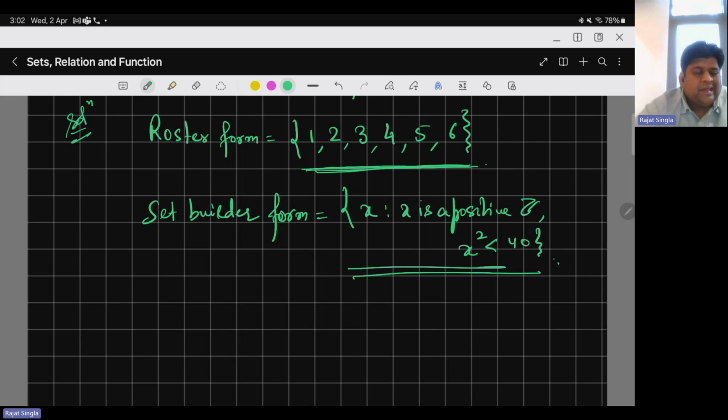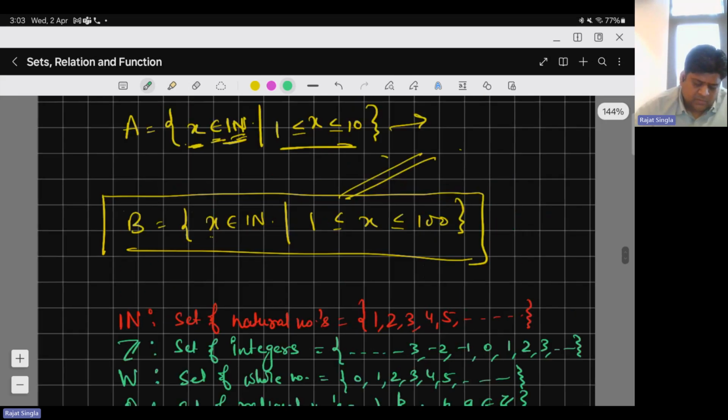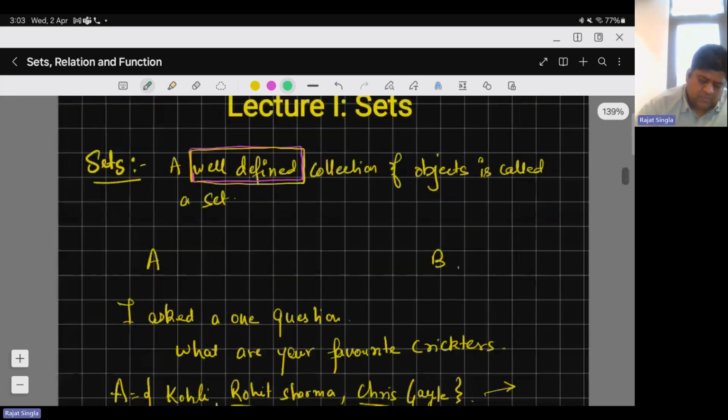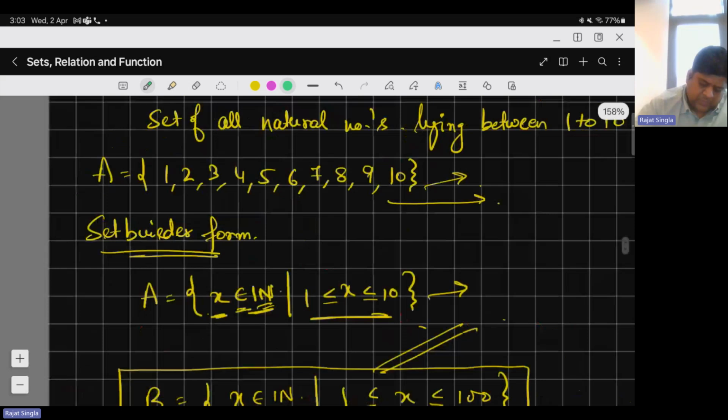Because set builder form clearly expresses my ideas, or what I want to convey. That's why many mathematicians and many maths books are written in set builder form, not roster form, because roster form increases the printing cost, and also roster form just weighs down the information; the information we want to give gets lost. That's why we use set builder form. So that's with the representation. I hope you guys will be able to understand this.